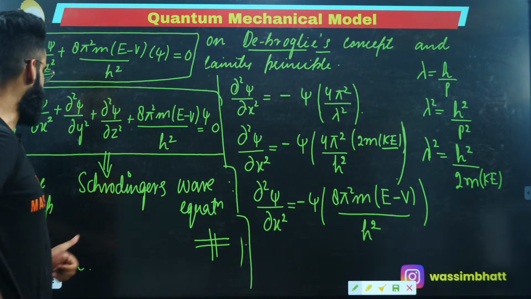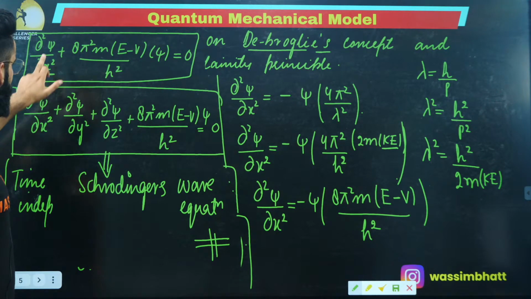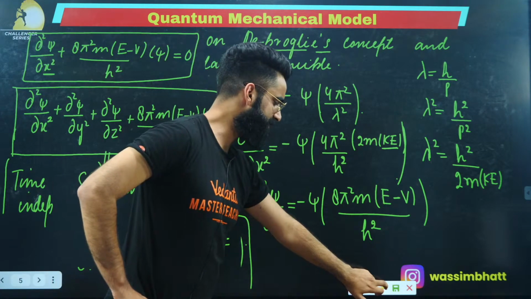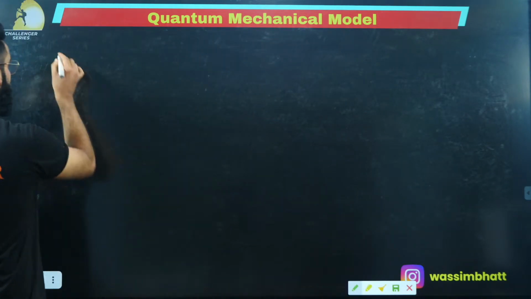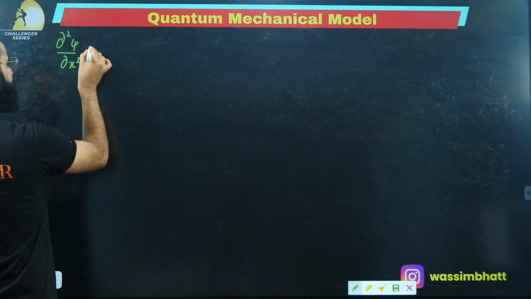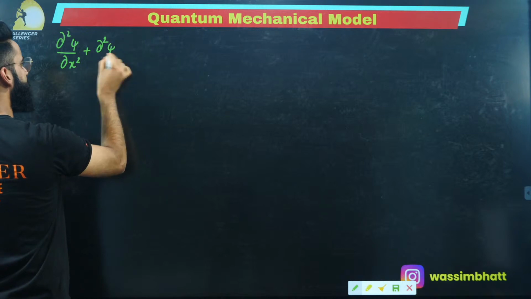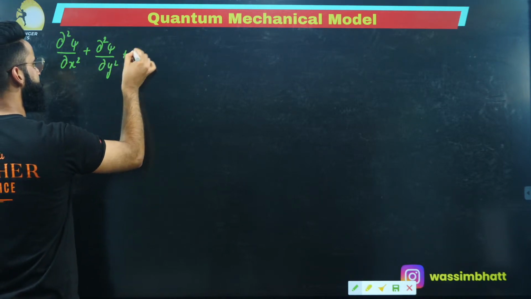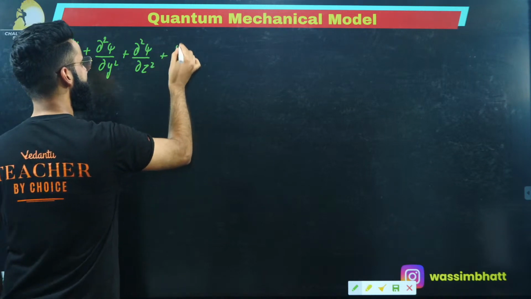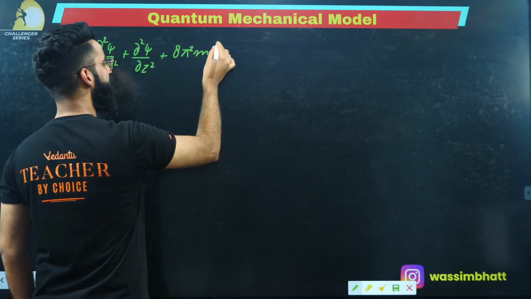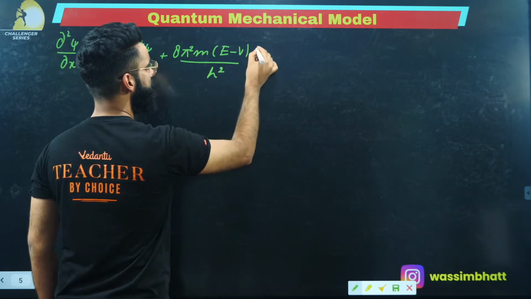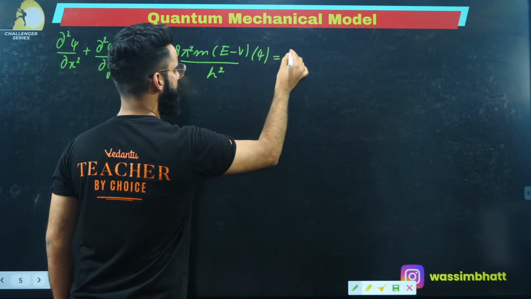Now people understand. We have noted down a term called psi. First of all, let me write the equation again. It is dou square psi upon dou x square plus dou square psi upon dou y square plus dou square psi upon dou z square plus 8 pi square m multiplied by E minus V divided by h square, multiplied by psi, is equal to 0, right?